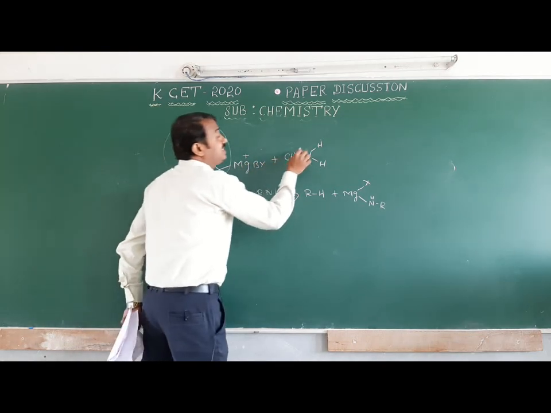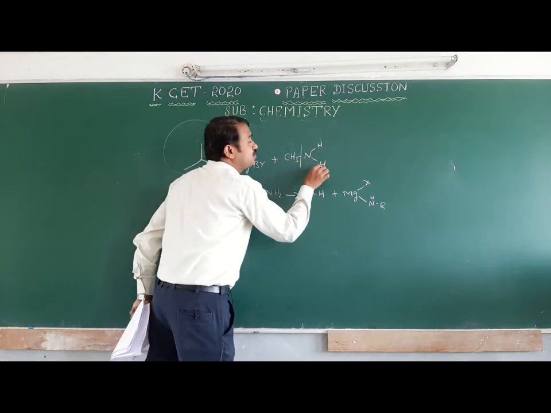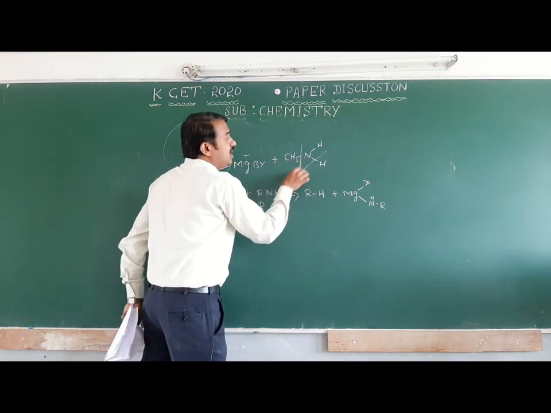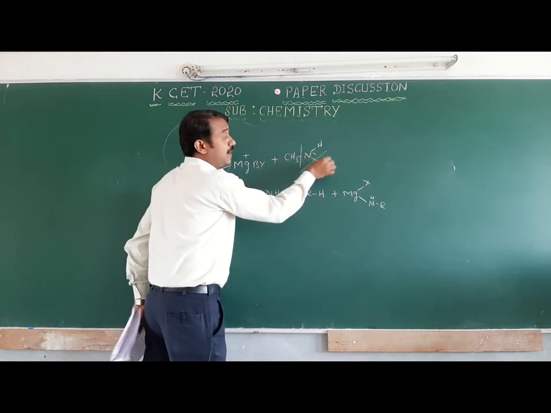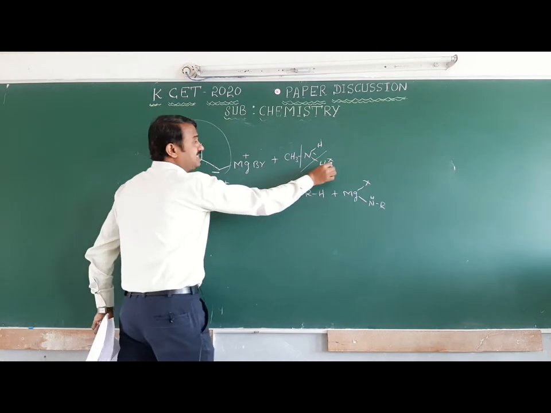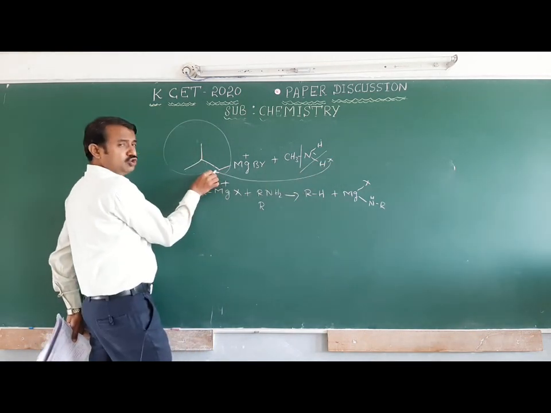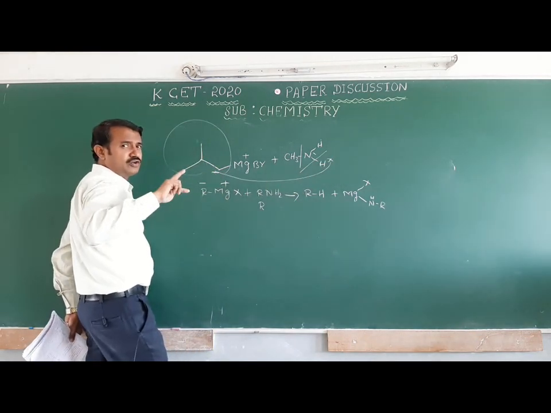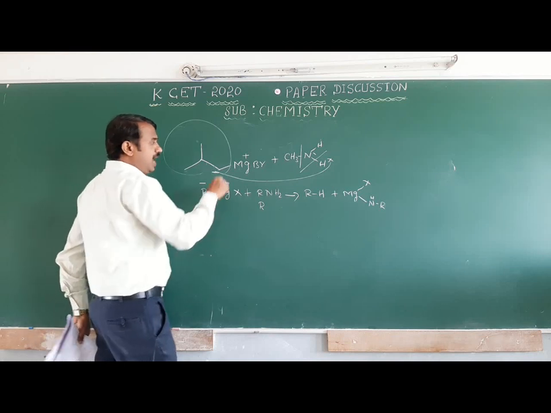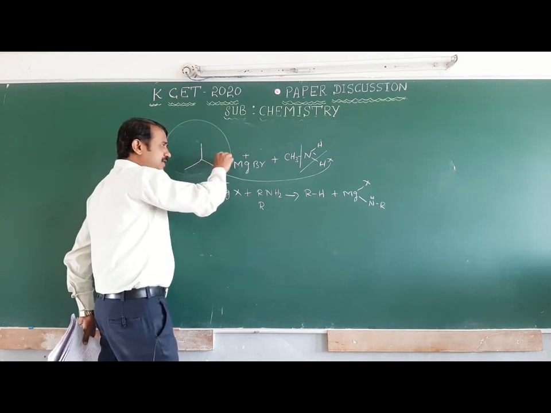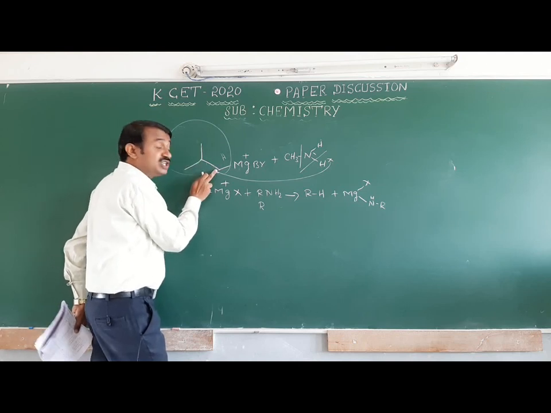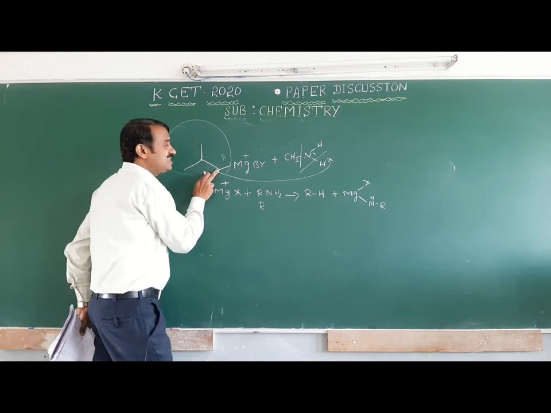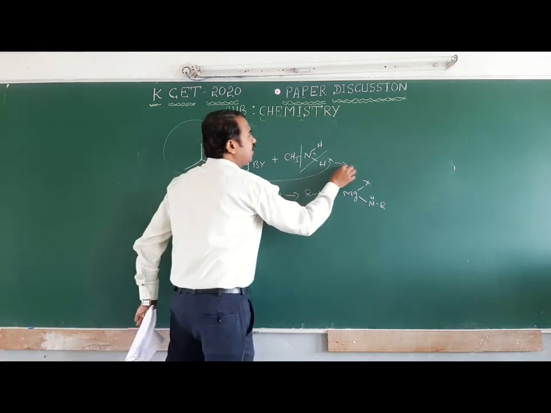We do not consider this a bond, it is an N-H bond we have to consider here. Nitrogen is electronegative, more than hydrogen. Here H is attached to the nucleophile, the electrophile is attached to the nucleophile. When hydrogen is attached, CH2 plus H becomes CH3, and the product is formed.